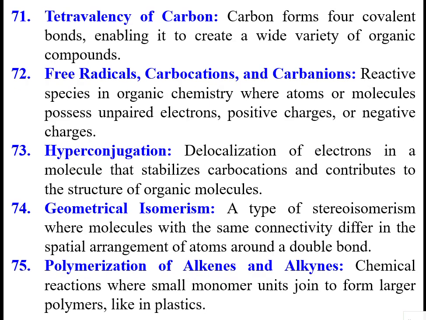Next slide. Tetravalence of carbon. Carbon can make four bonds with four different elements. That is the specialty of carbon. The maximum possible number of electrons that can take part for any atom is four. Because if it loses them, it gets the nearest noble gas configuration, or if it gains four electrons, it will reach the nearest electron configuration. Therefore, carbon has a special property of having valency 4.